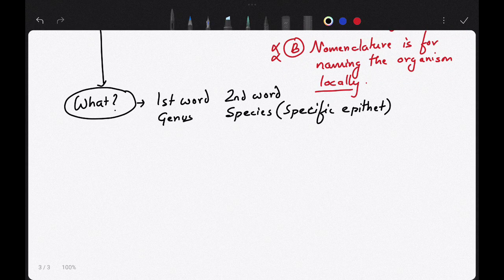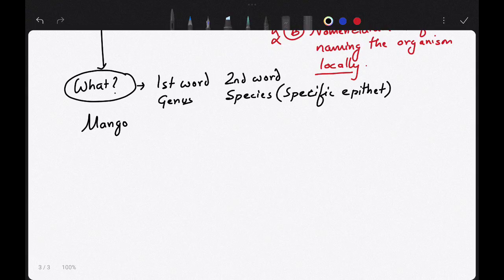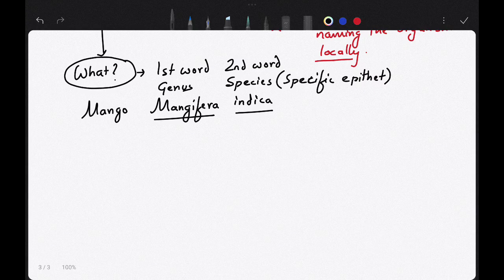Now let me give an example. Suppose this is a mango, a locally known name, or a name that is known all over the world, but this is not the standard naming. The standard name or the scientific name is Mangifera indica. Now you see, the first word is the genus and the second word is the species.